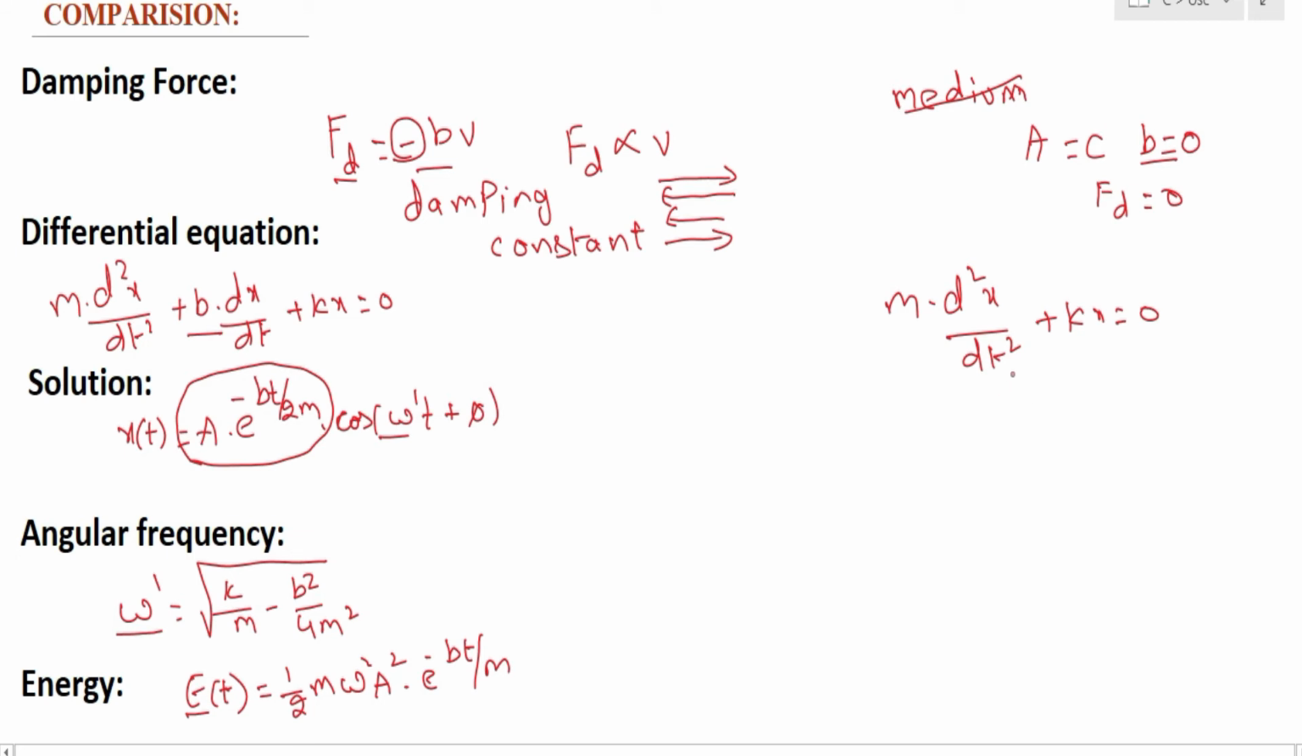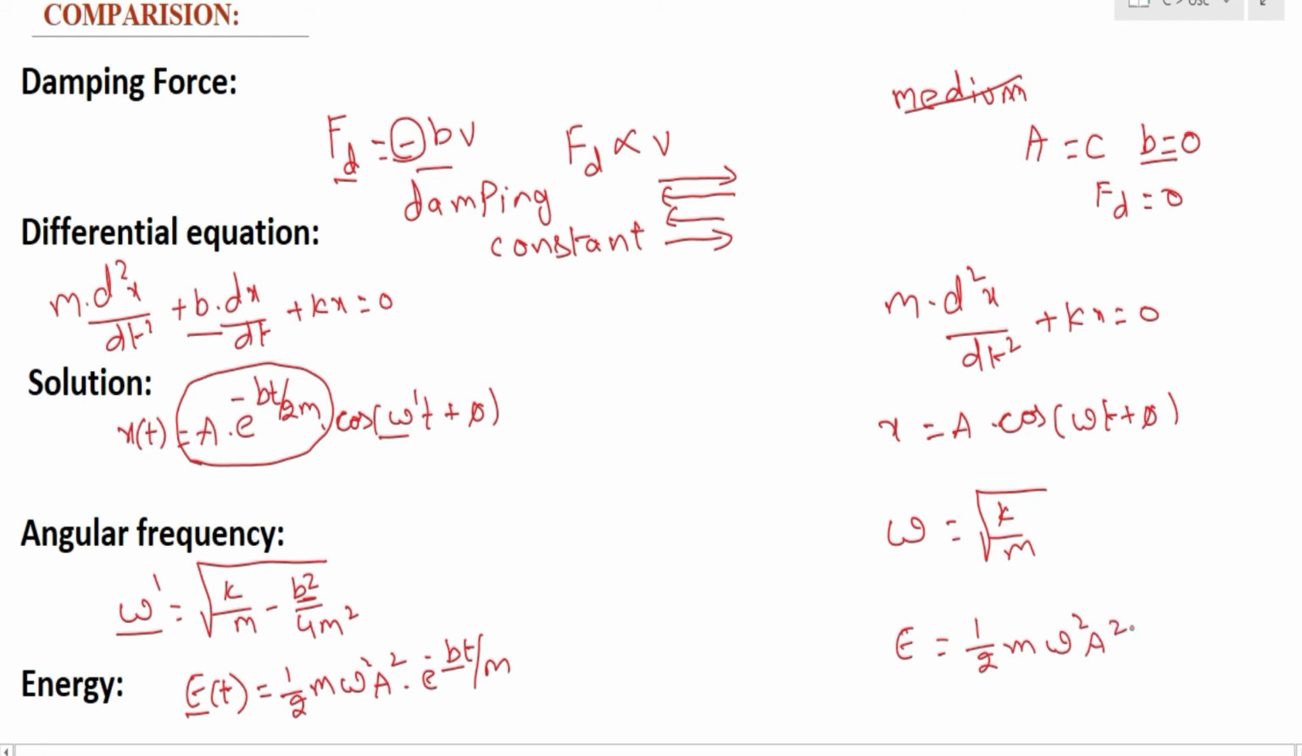Now the solution for this differential equation is given by x equal to A cos of omega t plus phi. There won't be a b factor in this. The formula for this angular frequency is obtained by substituting b equal to 0, and I get omega equal to root over k by m. And if you want the expression for energy in the case of undamped oscillation, you substitute b equal to 0 there. Then I get energy E equal to half m omega square A square.